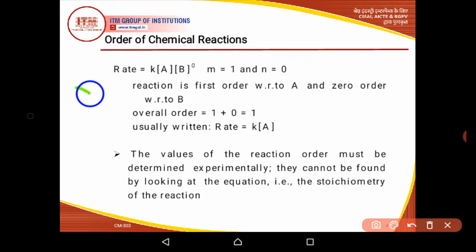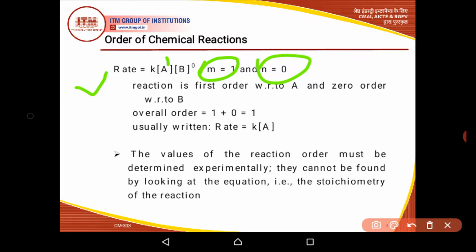So if we talk about order of chemical reaction, consider a reaction whose rate is equal to K, where K is the rate constant, times concentration of A times concentration of B to the power 0. If we are talking about order of reaction, in this case there is a power of 1 on A, because if there is no power, it means it is power 1, and there is a power of 0 on B. So if we assign the order on A as M and on B as N, the value of M here is 1 and the value of N is 0.